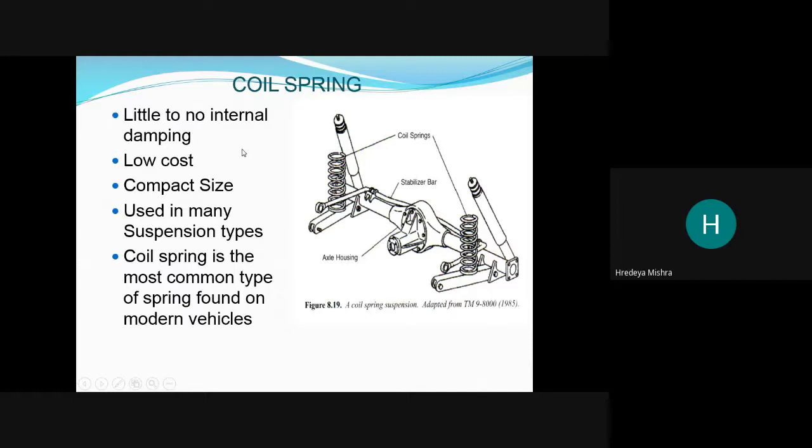Initial damping, low cost, compact size, used in many suspension types. The coil spring is the most common type of spring found in modern vehicles. In modern vehicle technology, most vehicles use this type of coil spring.